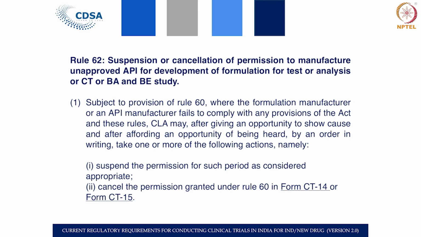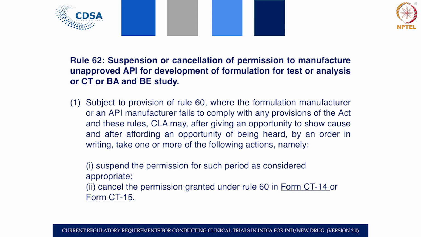The same process which is followed for the new drug is also followed for the unapproved API or for the finished formulation. Once the permission is given, it can be suspended or cancelled in case there are reasons to believe, for example if there is an inspection of the facility and it is found that the conditions of the license are not fulfilled.